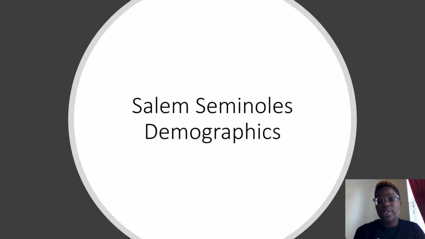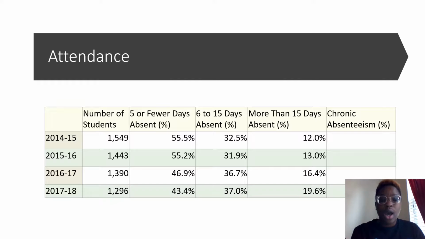So let's first dive into the demographics of Salem, which are the Seminoles. This is a view of the attendance from 2014 to 2018. As you can see, each year it decreases a little bit, as well as the 5 or fewer absences, and the 6 to 15 day absences percentages, those decrease as well. The only thing that is increasing is the 15 or more days absences, which is on a slight increase.